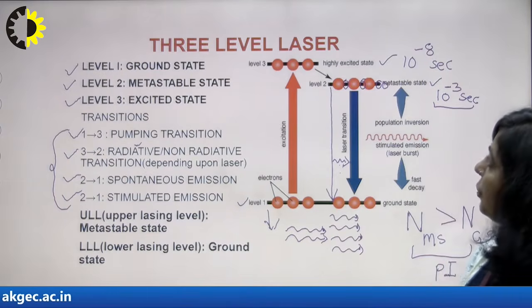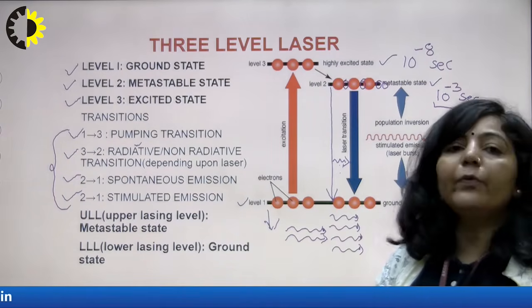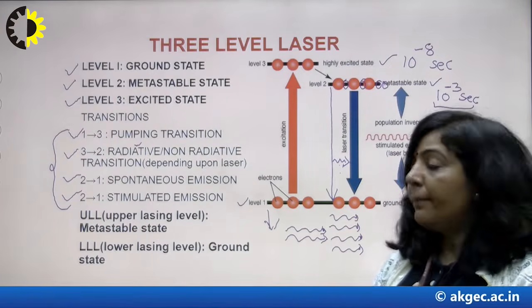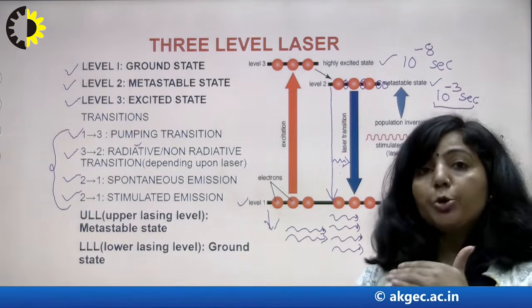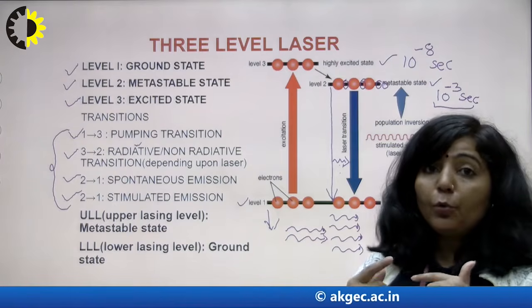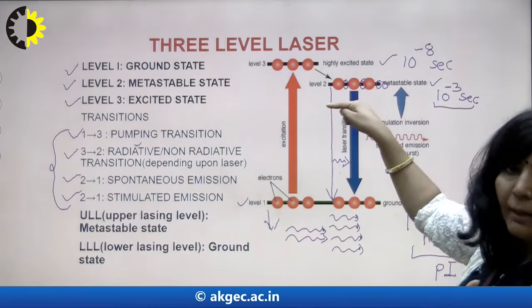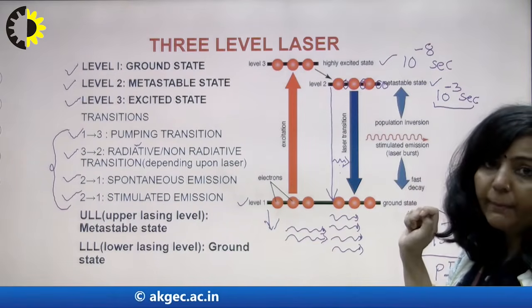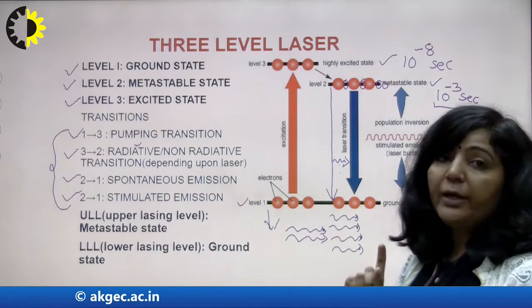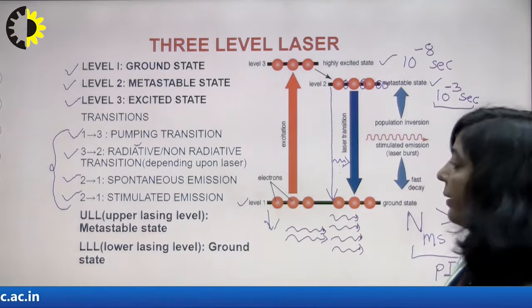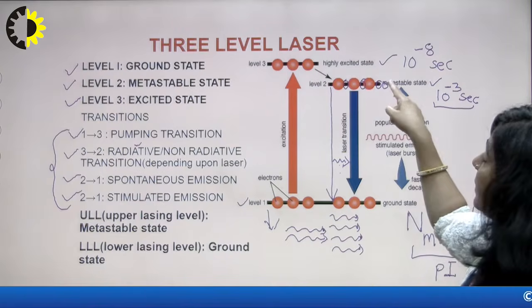So now you can see here in a 3-level laser, there are 2 energy states between which there is actual amplification of light. There are 2 energy states between which the amplification of light will take place, or the multiplication of photons will take place. Those 2 energy levels are your metastable state and ground state.